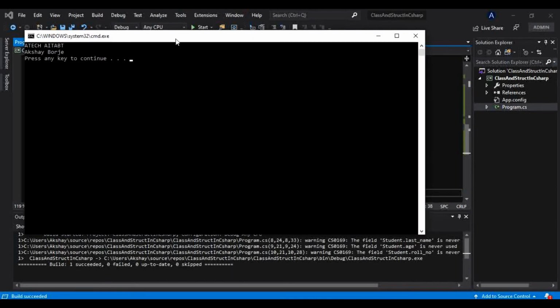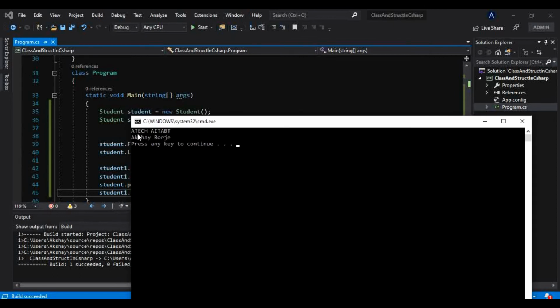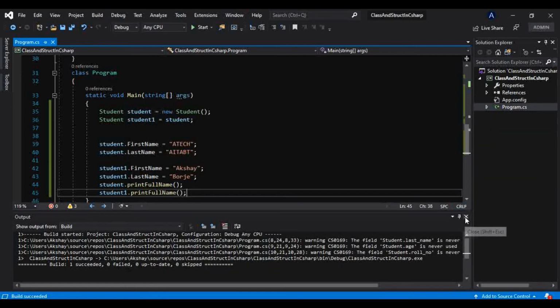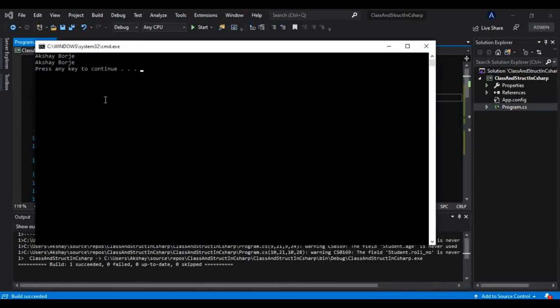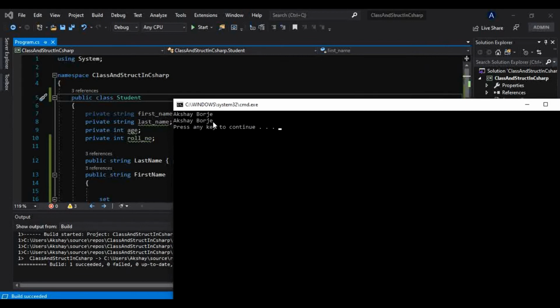Now if you have seen, it is printing ATech AITBT, that is the first object creation, and this is the second object creation, that is Akshay Borje. But now if I make this structure a class, just see carefully what it will do. If I run this, now if you see here, it is printing Akshay Borje both times. So now why is that so?